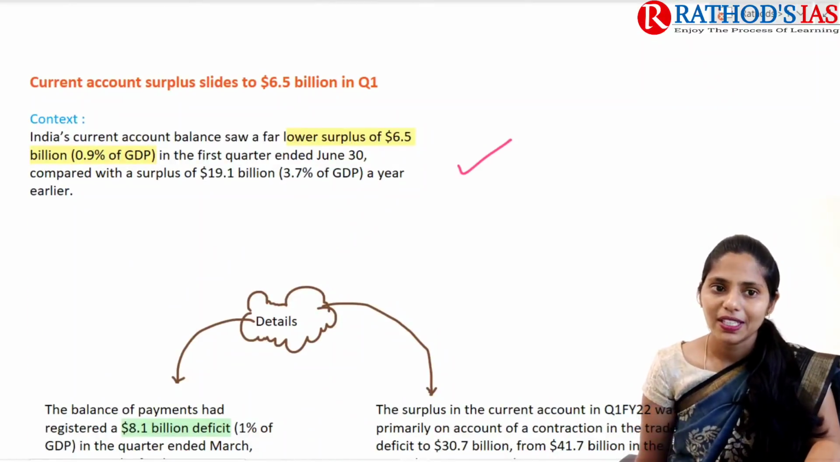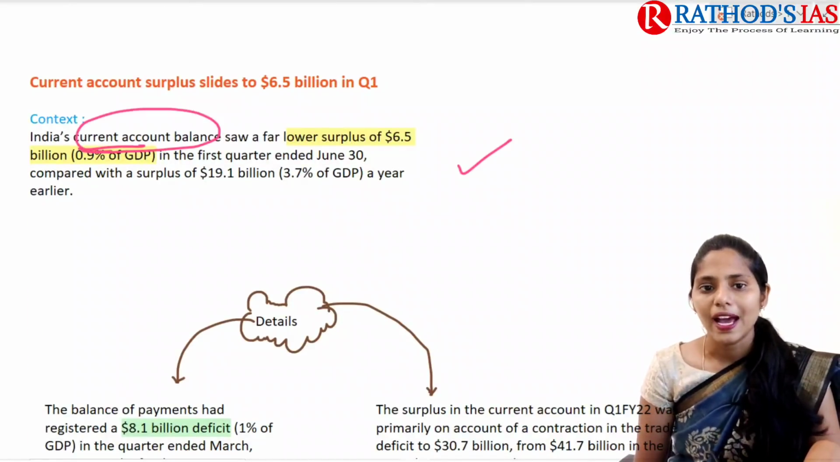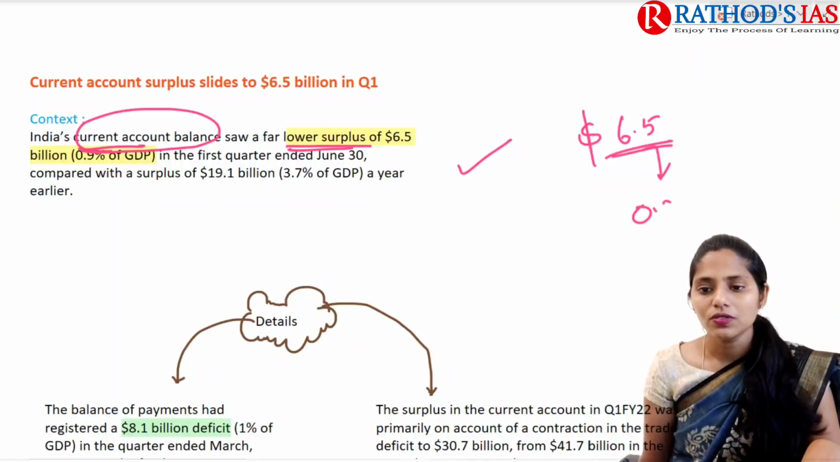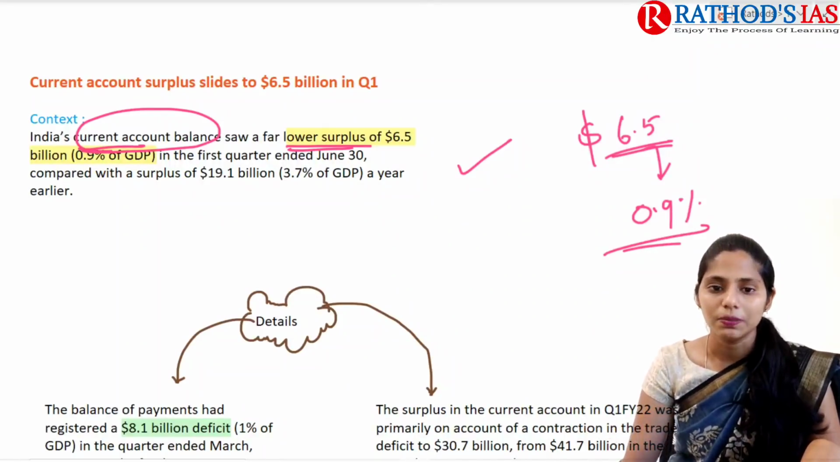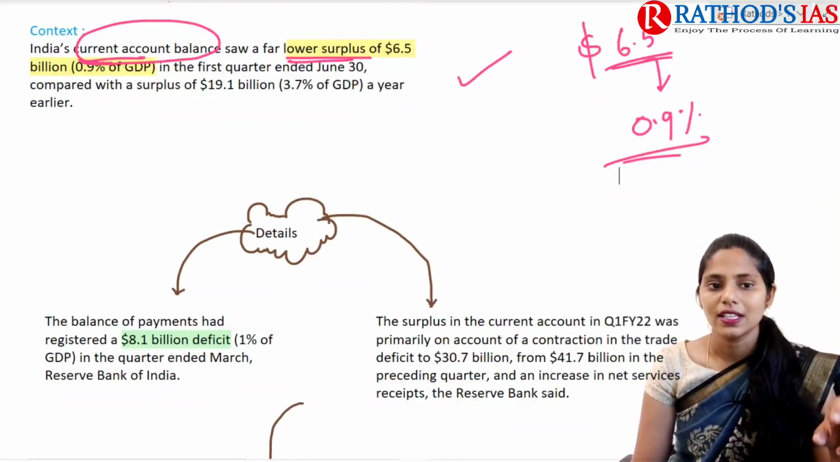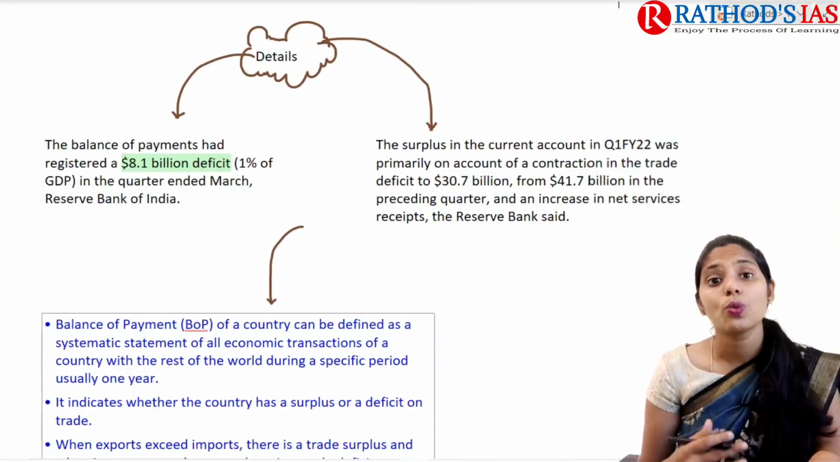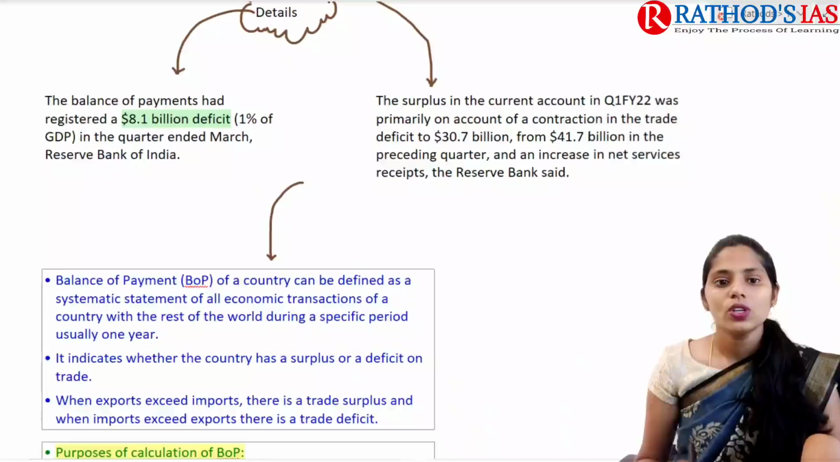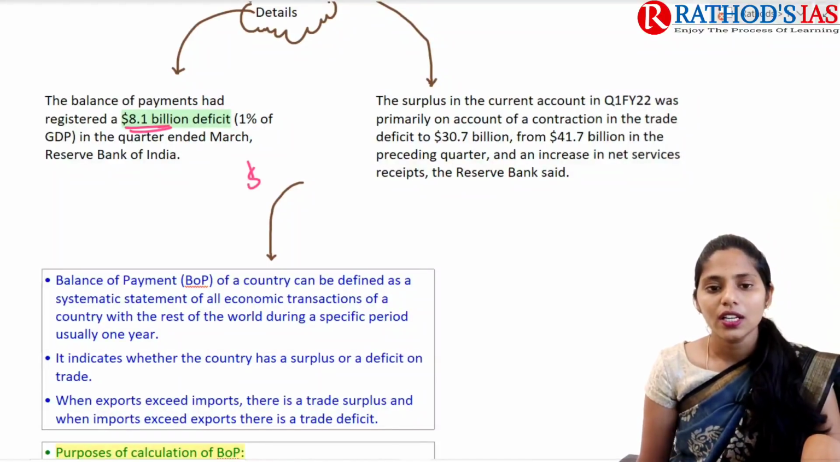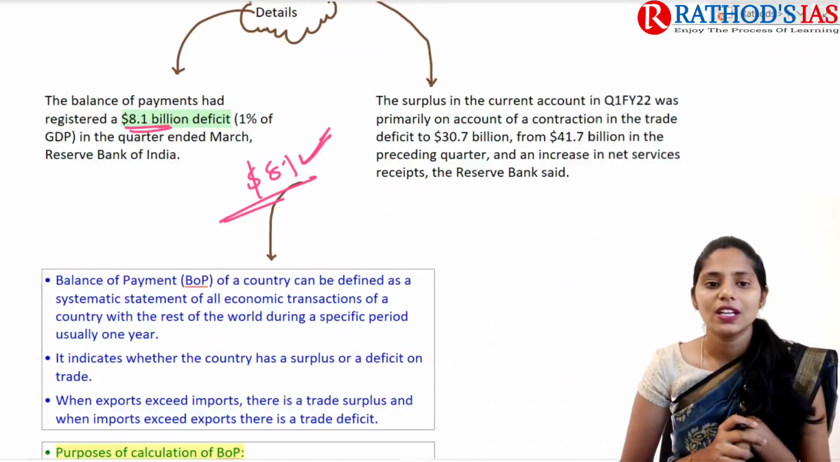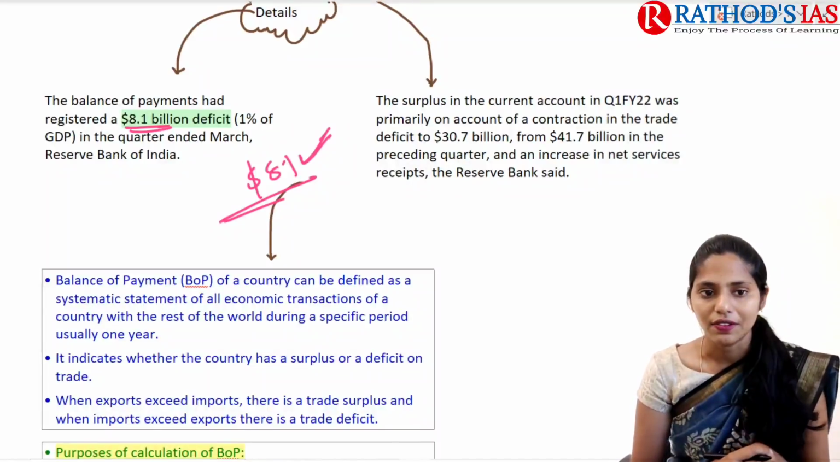This topic says that India's current account balance saw a far lower surplus. Now we are seeing a lower surplus of $6.5 billion, which accounts for 0.9% of our GDP. Earlier it was about 19.1, about 3.7% of our GDP, and now it decreased to 0.9% of our GDP. Here the balance of payments registered an $8.1 billion deficit. In the balance of payments also, we are seeing a deficit of $8.1 billion.